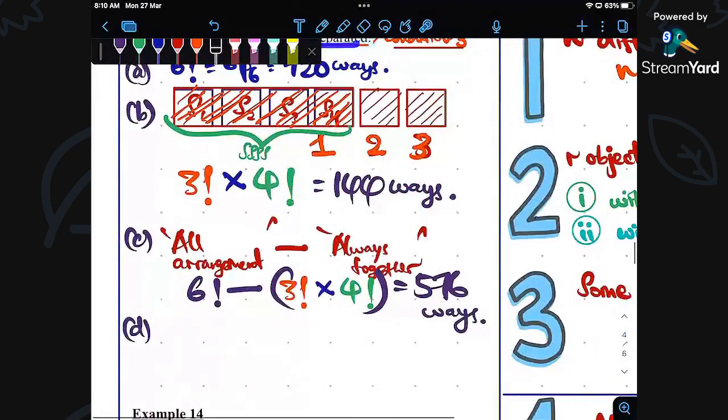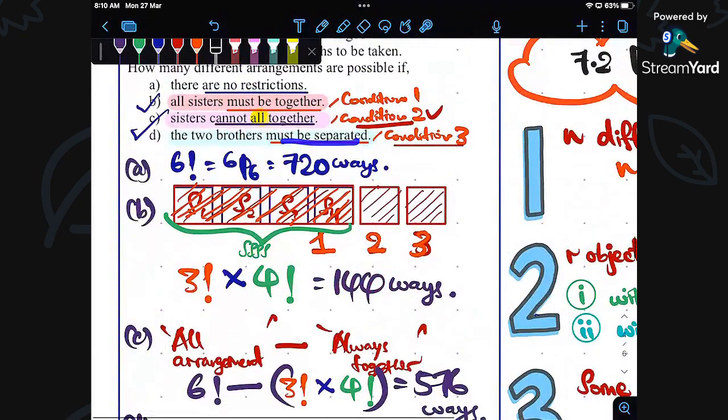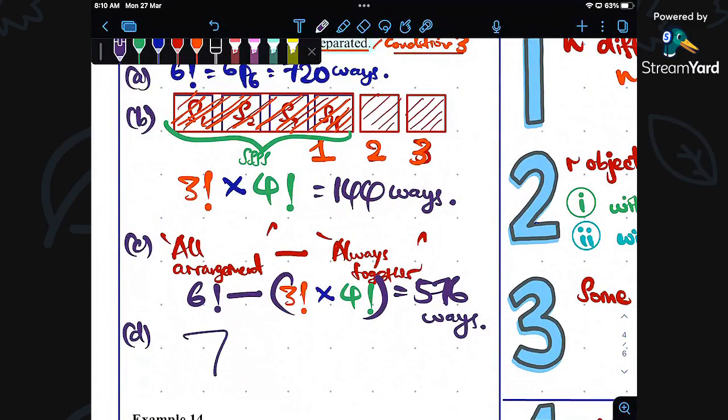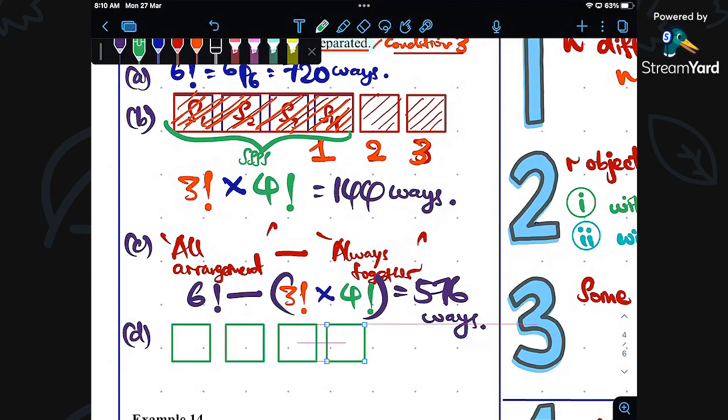How does it look like? It is actually the way we use the boxes. Let me show you the boxes instead. Okay, let's use the boxes. These boxes I duplicate first to show you where the boys can be inserted. The boys will be inserted here, here, here, here, or here.